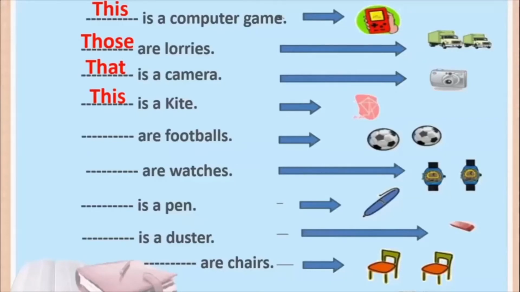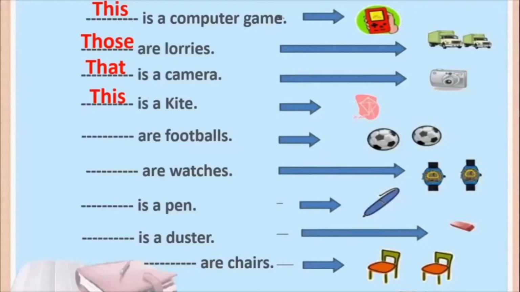So this one, it will be footballs, but the footballs are close by. Okay, because the arrow is small. So what will you write? You will write these are footballs. What about watches? They are plural. There are 2. And they are far. The pen is 1 and near. The duster is 1 and far. The chairs are 2 and near.